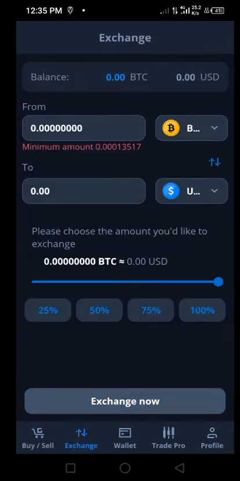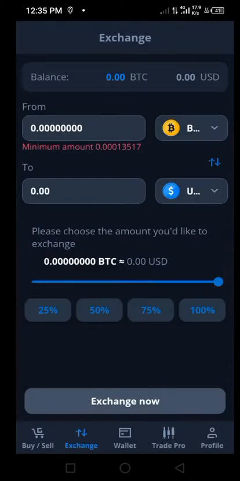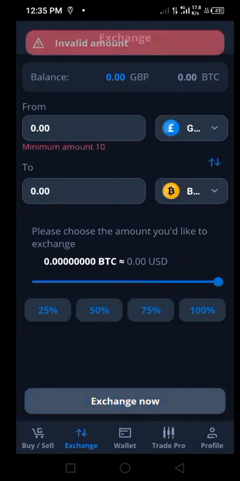All right, when we are on exchange, that is when we are now going to be buying crypto. Which crypto are we buying? First of all, let's switch this over to dollar. Click here and change this to dollar.